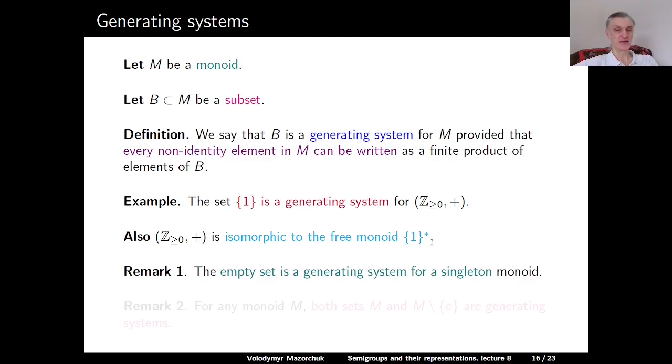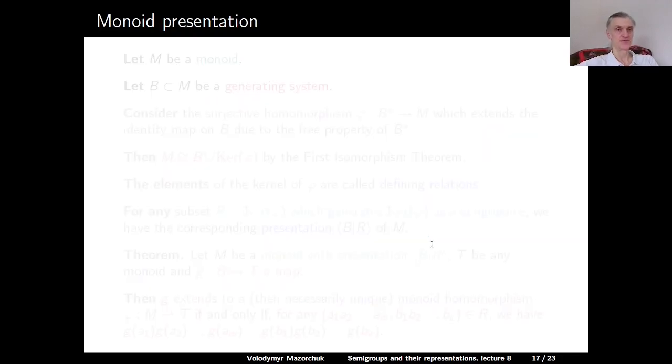Remark, the empty set here is allowed, and it is a generating system for the singleton monoid. And for any monoid M, both sets M and M without the identity element are generating systems, for obvious reasons. Now we can discuss monoid presentation.